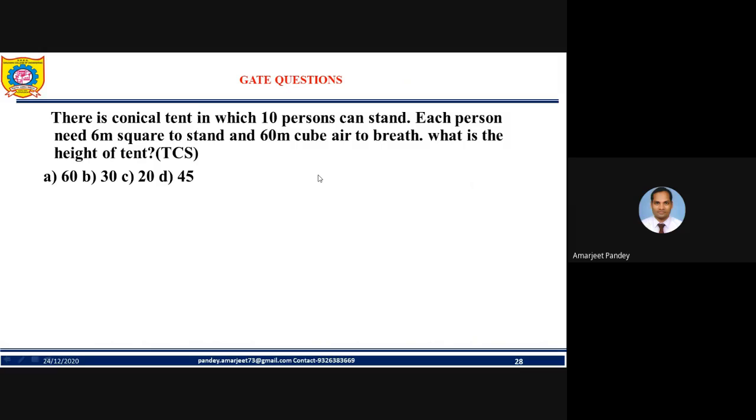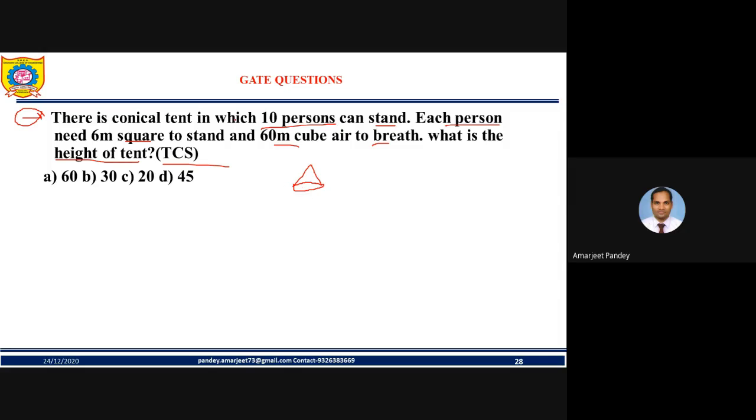There is a conical tent in which 10 persons can stand. Try to understand. See, this same question has been asked in one of the companies as well, TCS. So there is a conical tent in which 10 persons can stand. Each person needs 6 meters square to stand and 60 meter cube of air to breathe. So what is the height of the tent? See, very conceptual question, friend. There is a conical tent. Conical means like this one, friend. So it is a simple 3D diagram.